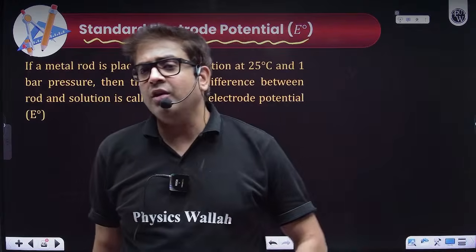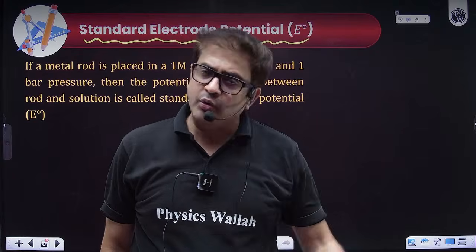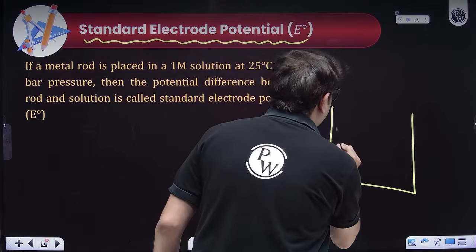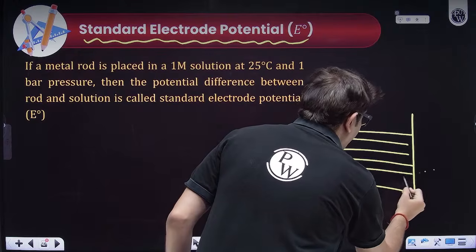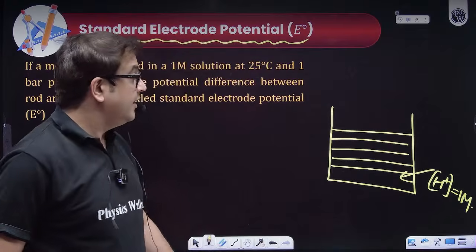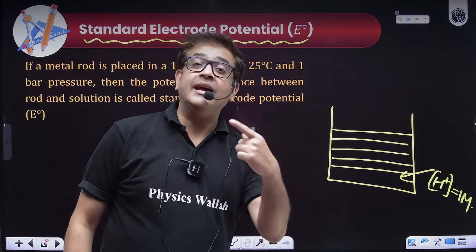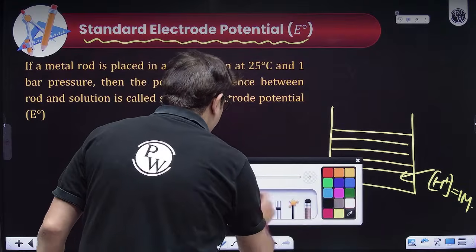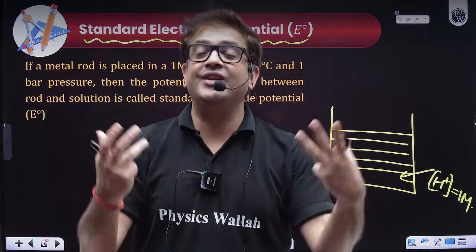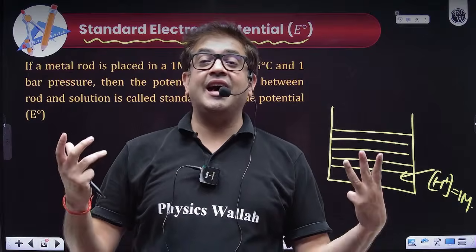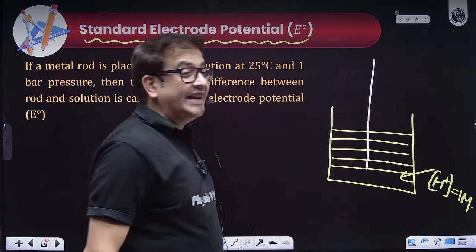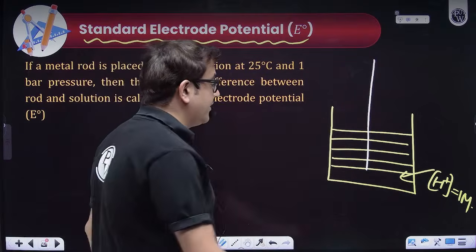But hydrogen is not a metal. How will we dip a hydrogen electrode into its own solution? That's common sense. You just create a bucket, put water, add H plus ions, and because it is standard condition, make the H plus ion concentration 1 molar. Now you need an inert metal. Why inert metal? Because an inert metal just makes its metallic surface available for the reaction, and the metallic surface allows the flow of electrons. So this becomes your inert electrode, which is generally platinum.